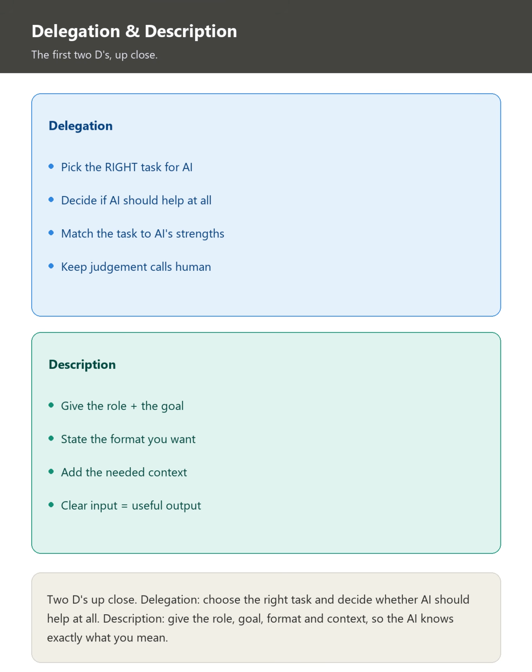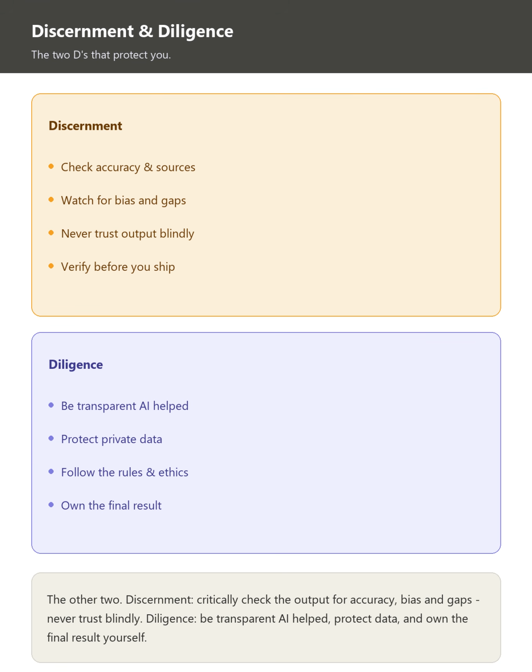The first 2Ds up close. Delegation is choosing the right task and deciding whether AI should help at all. Description is prompt craft, give the role, the goal, the format, and the context, so the AI knows exactly what you mean.